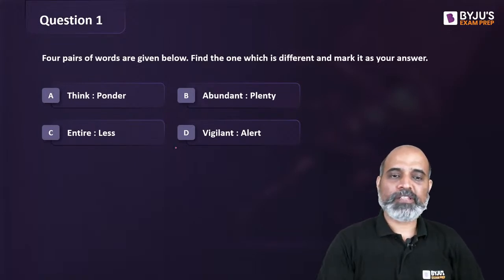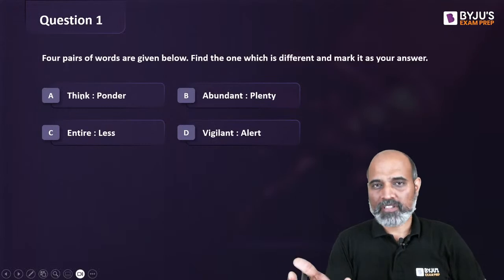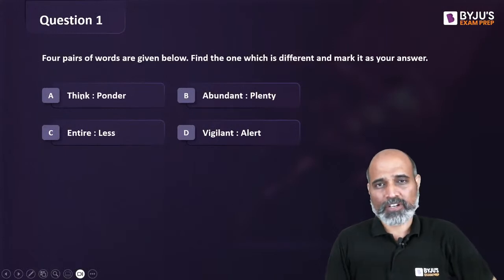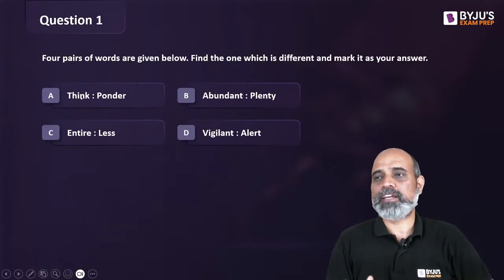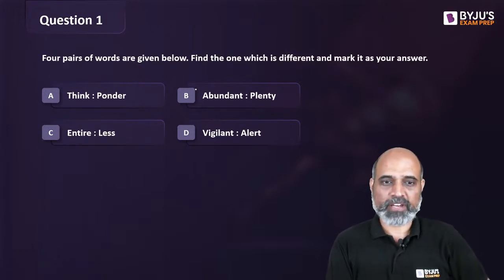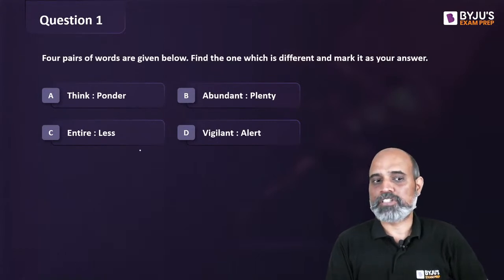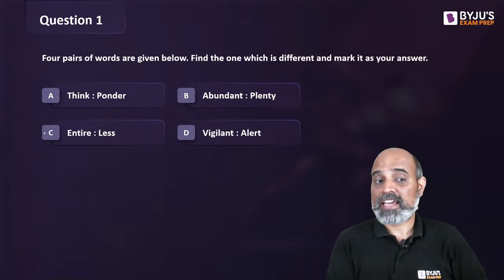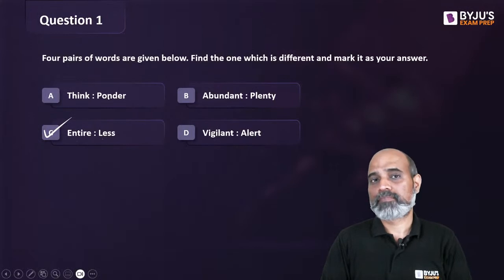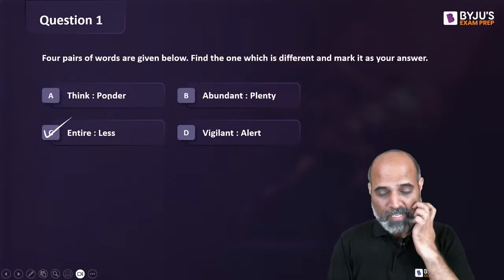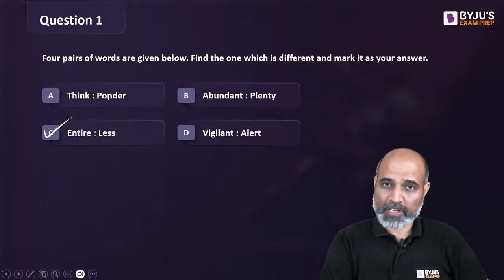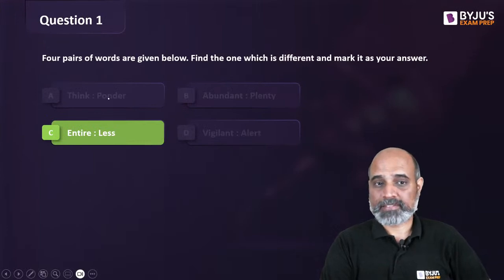So I believe everybody will be able to solve this very easily. Think and ponder, this is a synonym. When you think about it, you ponder over something. Abundant is a synonym of plenty. Plenty means a lot, abundant means a lot. Similarly, being vigilant means being alert. So A, B, D, every pair of words are synonyms of each other, while entire and less are opposite. Entire means all, less means little. Can't exactly say antonym, but they are not synonyms. So C should be the answer. Let's check. C is the answer.